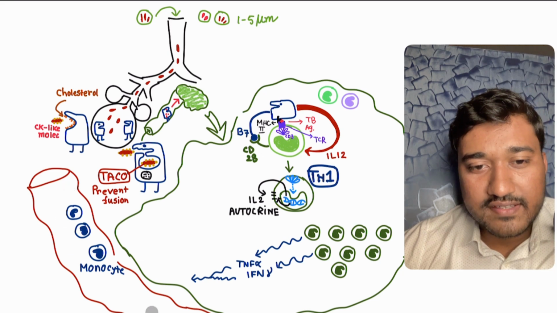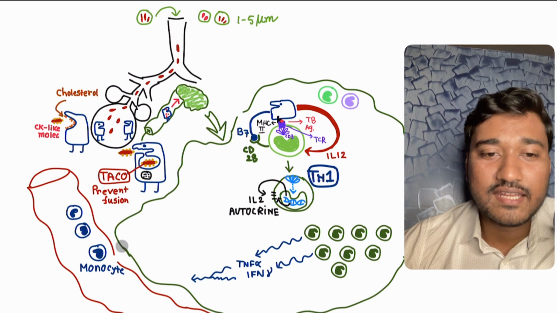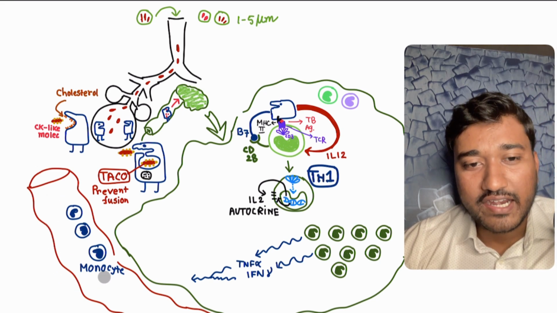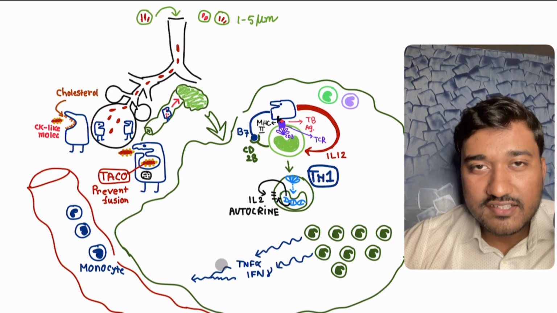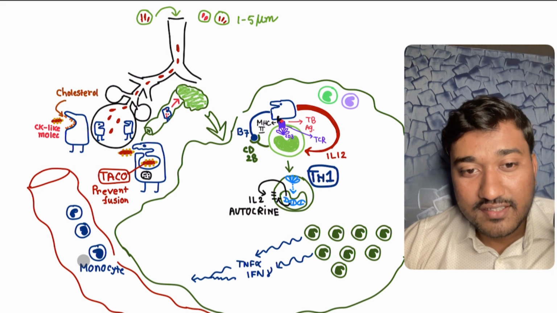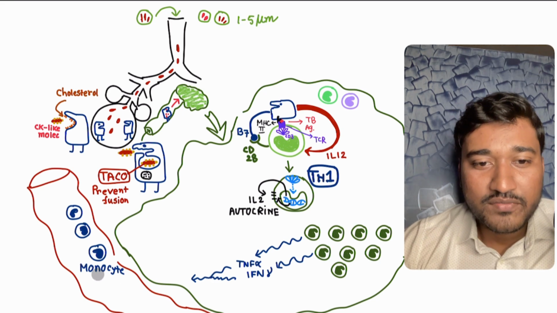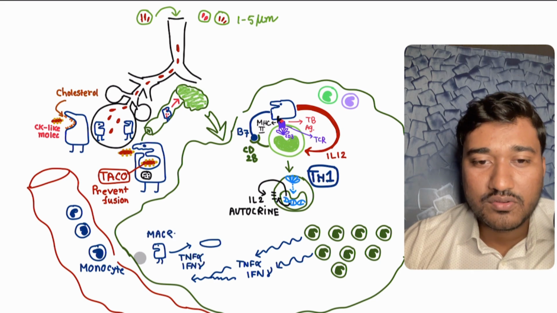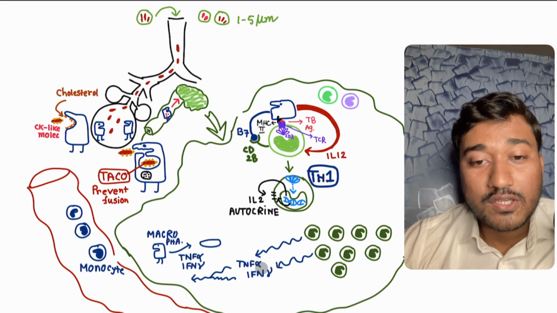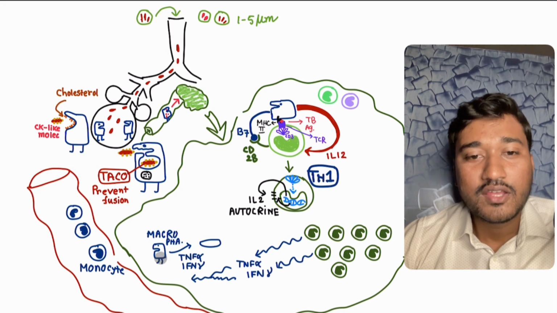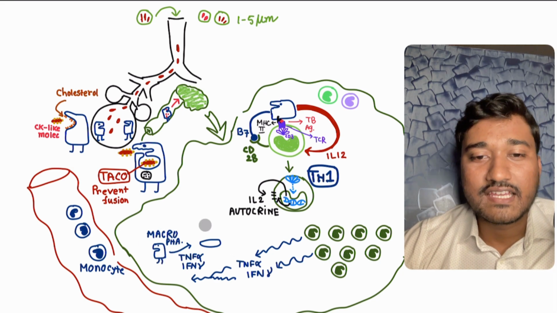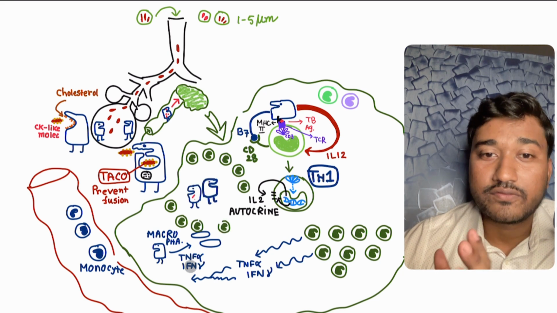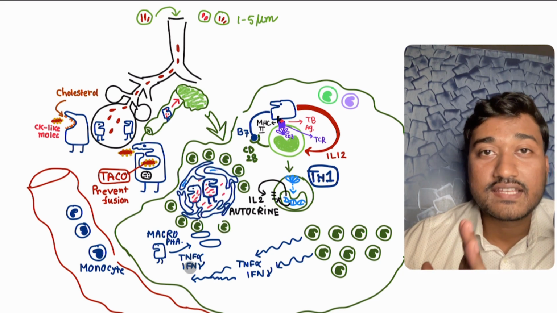And this is the blood vessel which was passing by the side of this lymph node, and within the blood vessels the monocytes were running. Okay, so what happens? Because of this chemical call, these monocytes now receive this call. Now the monocyte basically jumps from this and eventually enters into the lymph node. And after that, because of this TNF alpha and interferon gamma, what is happening? These macrophages are basically getting activated. Now we call them classically activated macrophages. Okay, so this is also called an epithelioid cell.